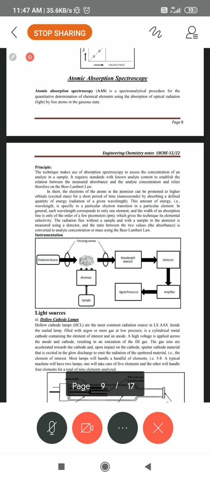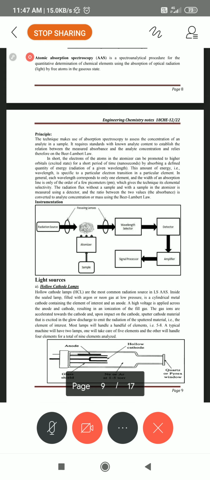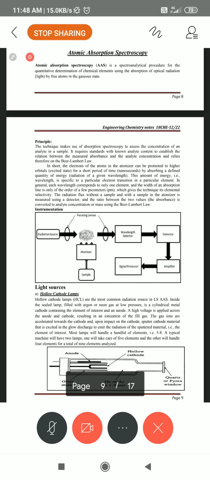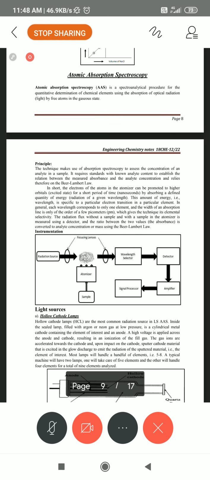For this we can use two types of lamps. One is the hollow cathode lamp. At that time we can test up to 9 items in one go, taking a piece of any metal; a maximum of 9 impurities or percentages can be found out immediately, without preparing a series of standard solutions.